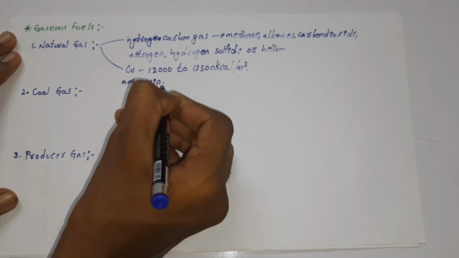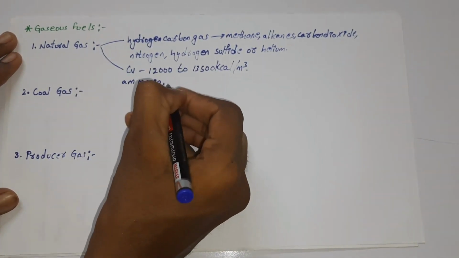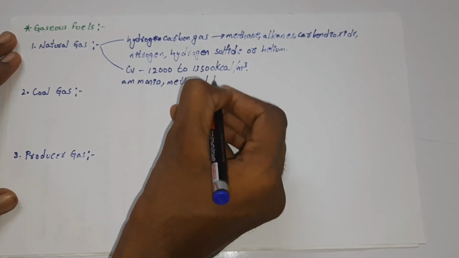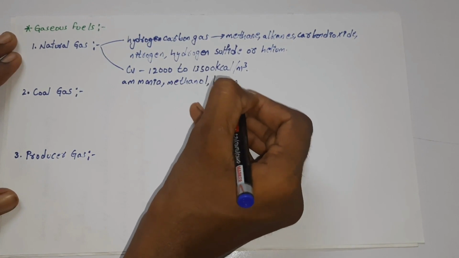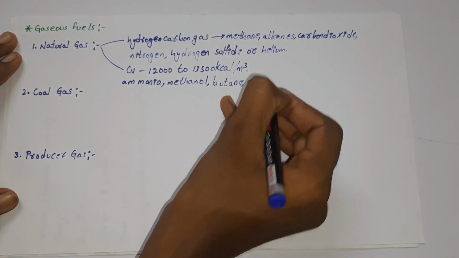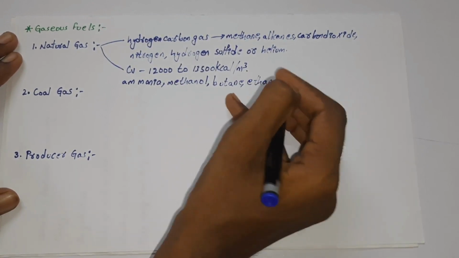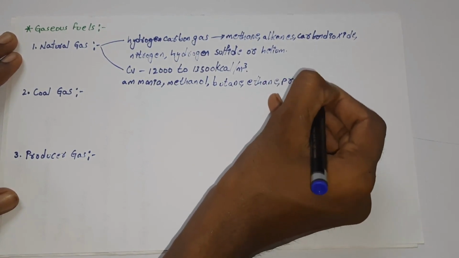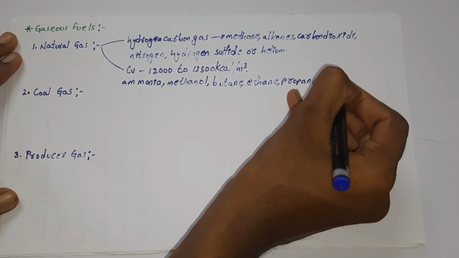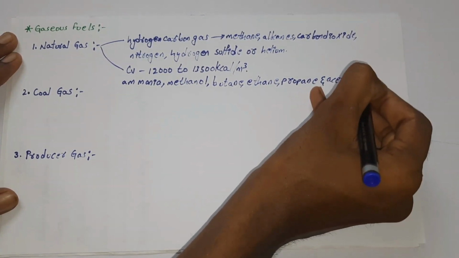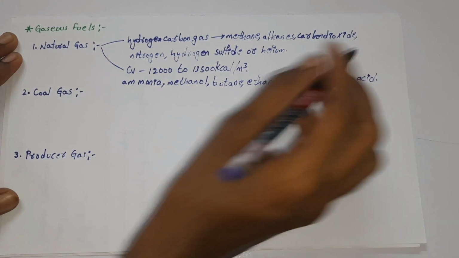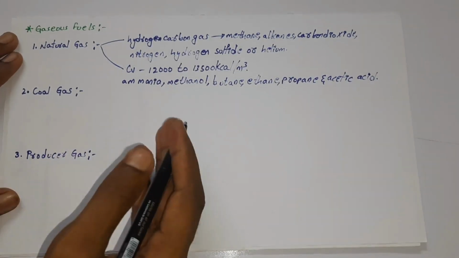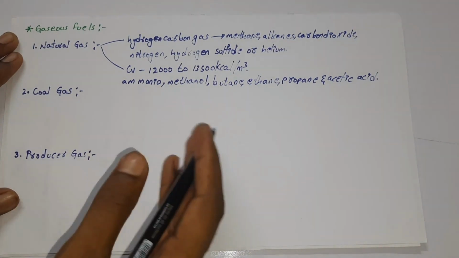So natural gas can be used in the production of ammonia and methanol, butane, ethane. It can also be used in production of propane and acetic acid. So these are the different ways we can use natural gas, for production of ammonia, methanol, butane, ethane, propane and acetic acid.